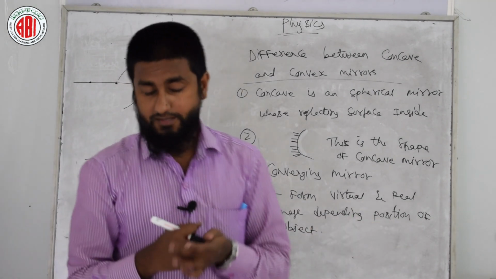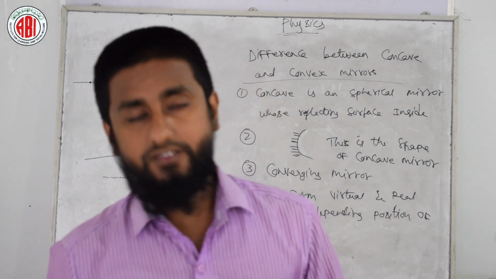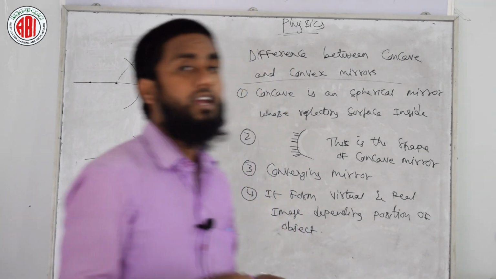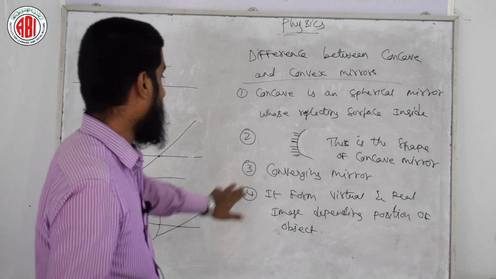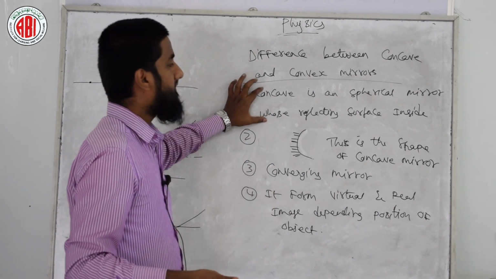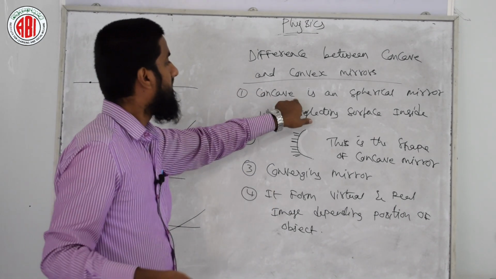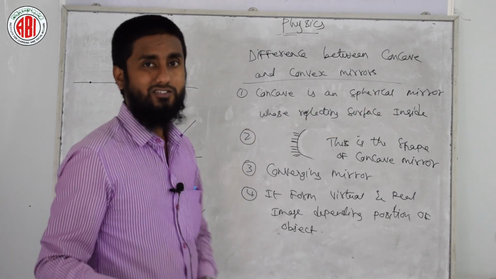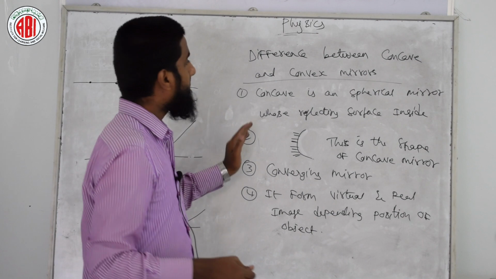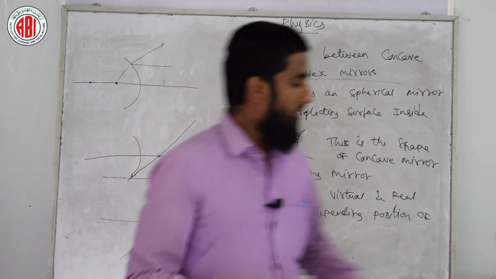So in examination it might ask why concave mirror is known as converging mirror. If it asks like that, you need to just write the definition. Concave mirror is a spherical mirror whose reflecting surface is inside. Just you need to write the definition. These are a few points related to the concave mirror.